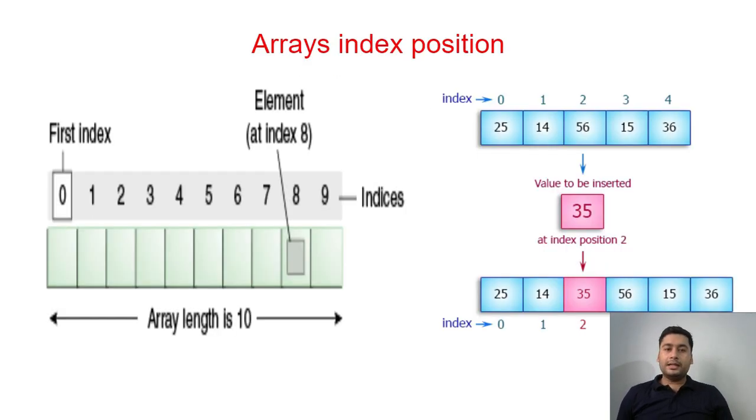Let's go and think about this diagram, the array index position. Just see this diagram. Here you can see this is the array. This is the blank array we have created, whose array length is 10. If you count it, 1, 2, 3, 4, 5, 6, 7, 8, 9, 10. So we are saying the array length is 10, right?